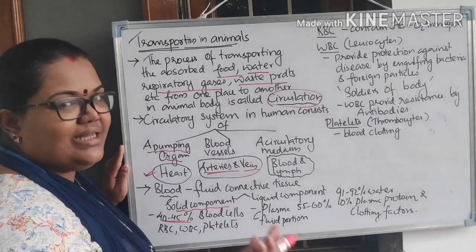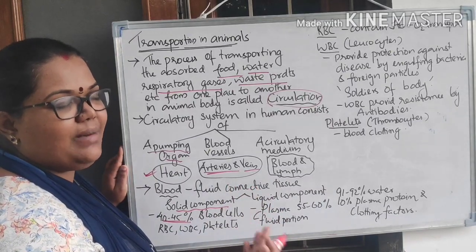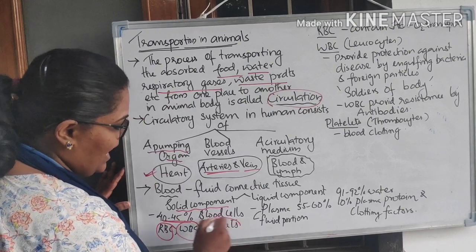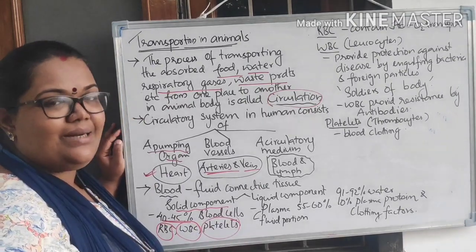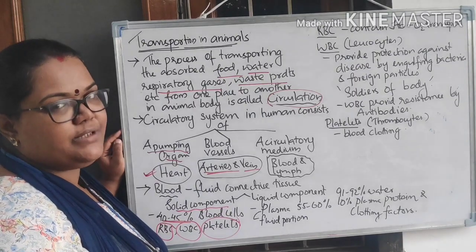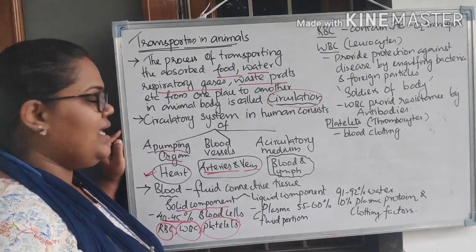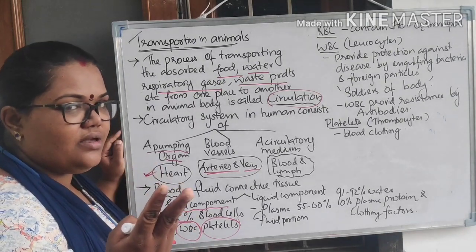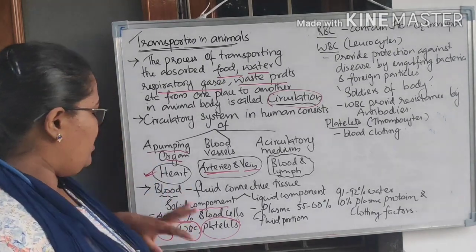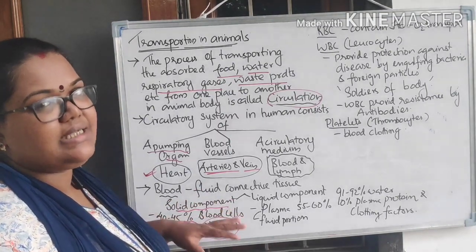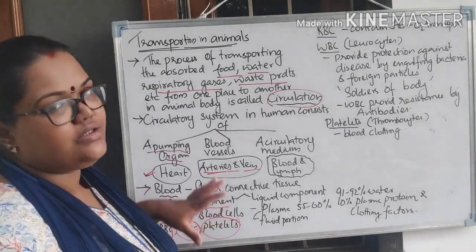And you can see that there are different types of blood cells: RBC, WBC and platelets. RBC, red blood corpuscles or red blood cells. WBC, white blood corpuscles or white blood cells, and platelets, right? So there are three different types of blood cells out there. So we can say the solid component is actually 40 to 45% blood cells. That actually constitutes the solid component.